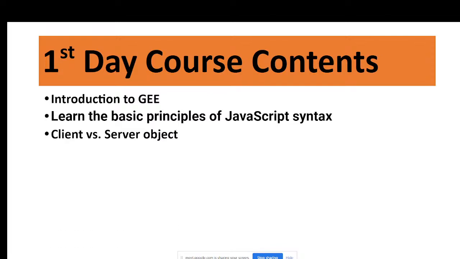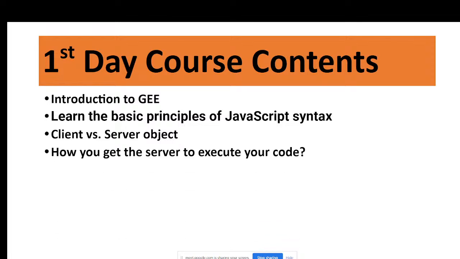And then we also try to discuss client and server objects, because Google Earth Engine is a totally cloud-based, server platform. So that's why you also need to have a clear idea about the client and server, and how you can get the server to execute your code. We also try to discuss that.